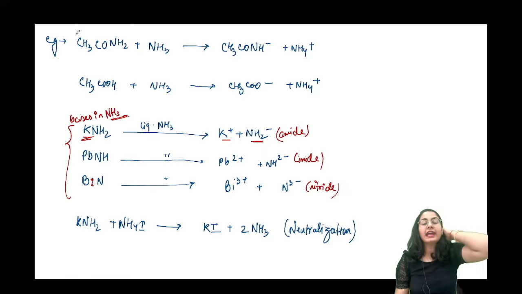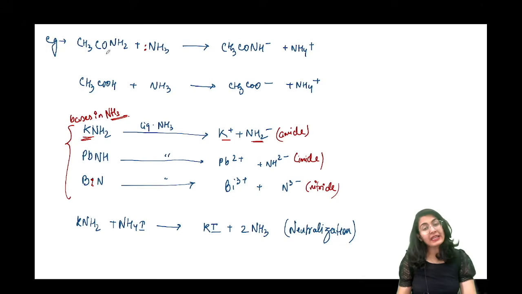ये देखो क्या है, we have CH3CONH2. We have simple methyl amide. Now this amide, how is it going to react in ammonia? क्योंकि यहाँ पे एक carbonyl है, it is very easy to remove a proton from here to give you NH minus. अब ये क्या बन गया है, ये amide बन गया.